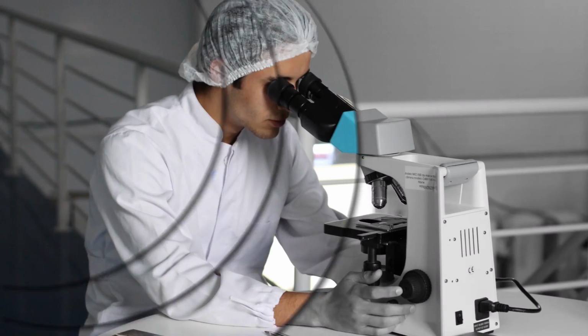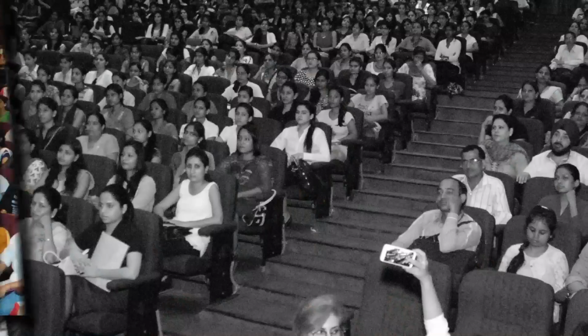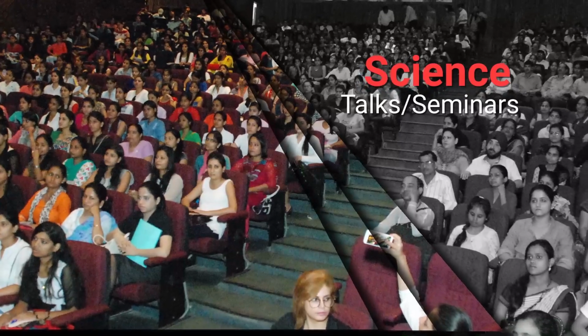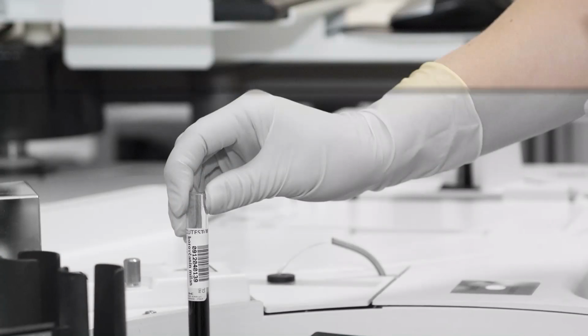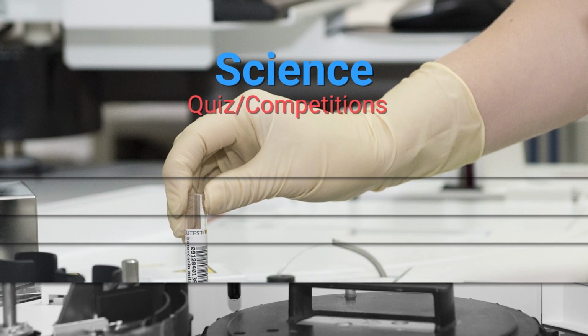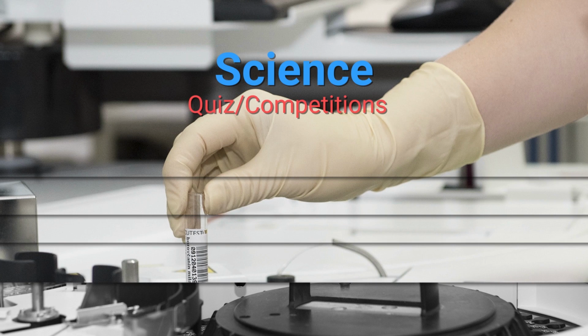Such activities are science exhibitions, which can be used to develop practical skills of science in students. Science talks and seminars can be done by discussing recent issues in science and to develop critical thinking in science. Science quizzes and competitions are used to motivate learners to acquire scientific attitude.